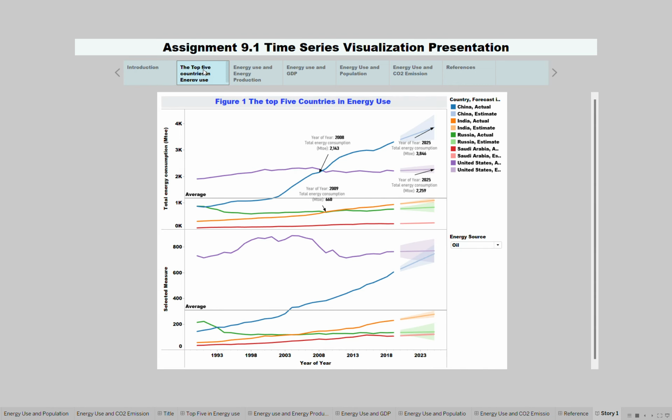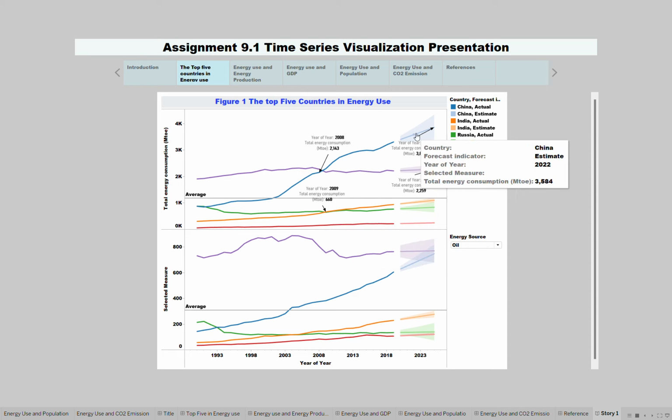In my first figure, the top 5 countries in energy use, I'm going to show you the 5 countries on the top list. These are China, United States, India, Russia, and Saudi Arabia. As you can see from the graph, up to 2008, the United States was leading, but due to the recession, it was overtaken by China, and India also overtakes Russia around the same time.